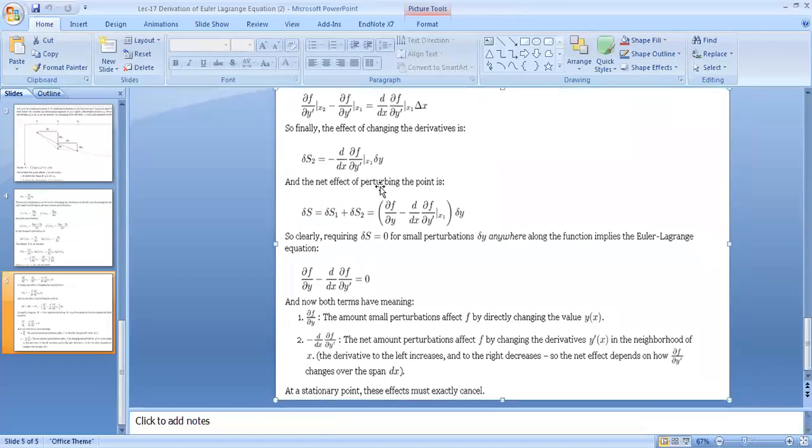The net perturbing effect on functional S will become equal to delta S, which will be the sum of the variations caused by step 1 and step 2, delta S1 plus delta S2, and this will sum up as partial f over partial y minus d over dx partial f over partial y dash at x1 into delta y. By this expression,